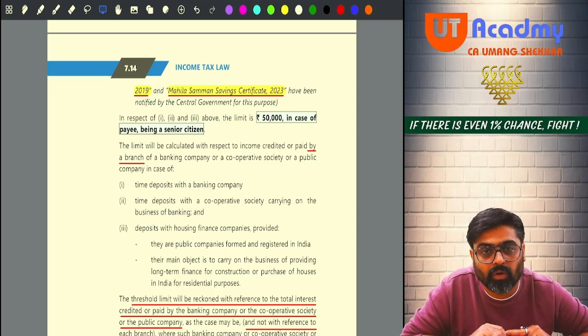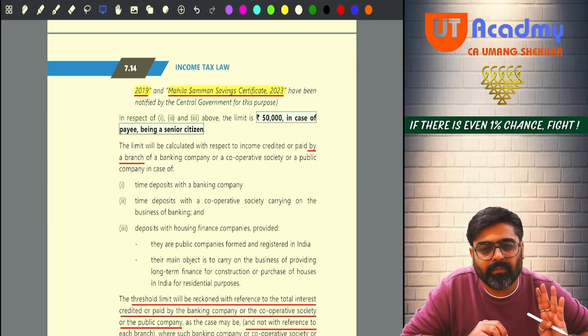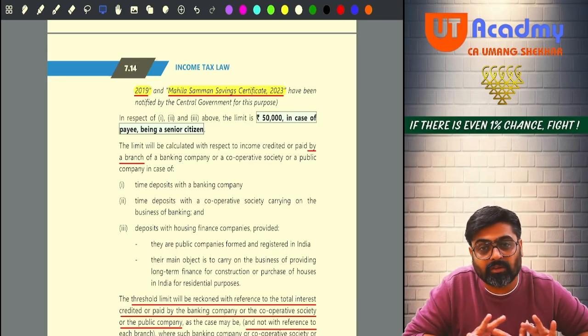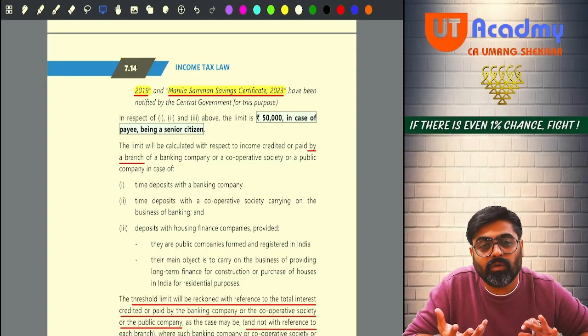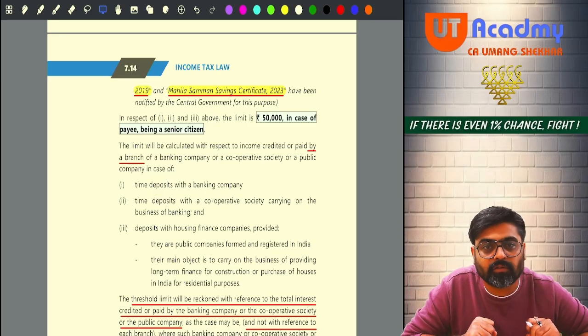Do you remember this Core Banking Solution? There might be something like this in your study material also, in your SM syllabus. Core Banking Solution is a software which connects all the branches of the bank, and this software gives the entire control in the hands of head office.